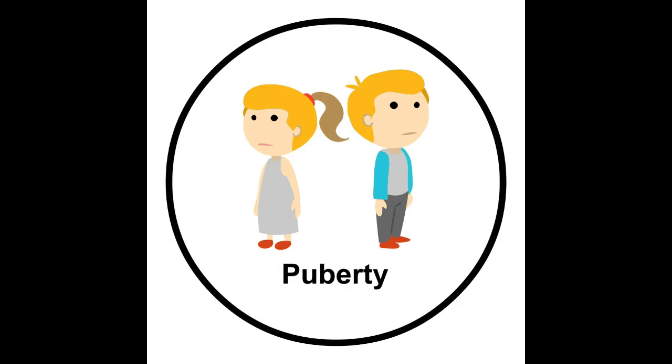Now, shall we learn about puberty? What is puberty? The reproductive system in both males and females becomes functional and there is an increase in sex hormone production, resulting in puberty. This phenomenon tends to start earlier in females than in males. Generally, boys attain puberty between the age of 13 to 14 years, while girls attain puberty between 11 to 13 years.